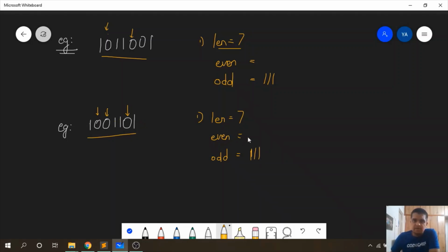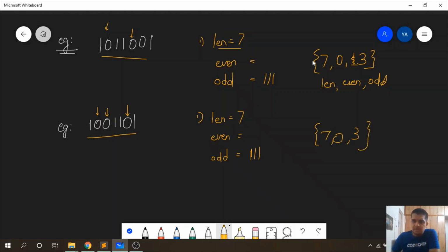If we write the parameters for both of these strings, it will be something like 7, 0, 1, representing length, even and odd. Sorry, my bad. It will be 7, 0 and 3. And for this string also it will be 7, 0 and 3.